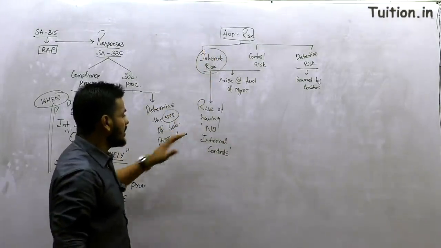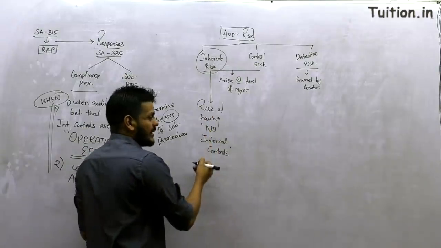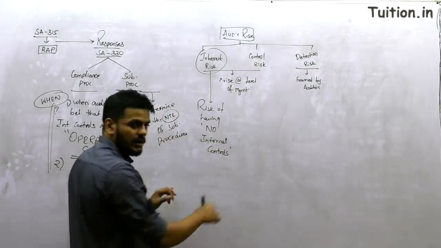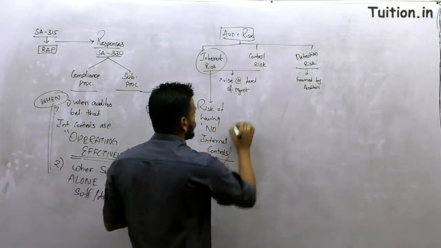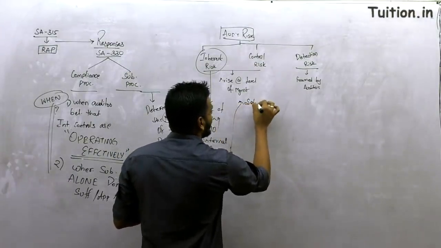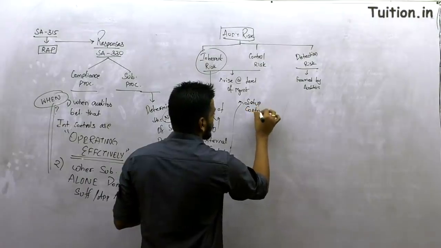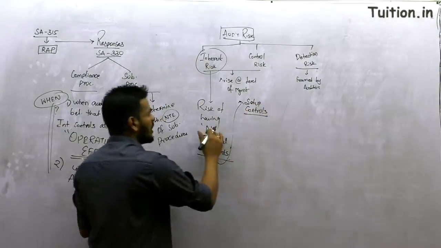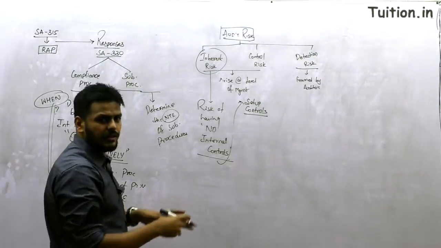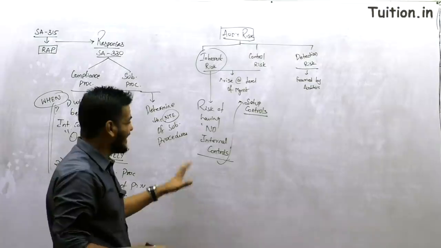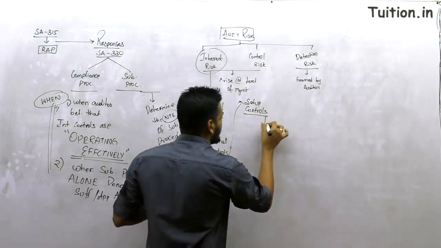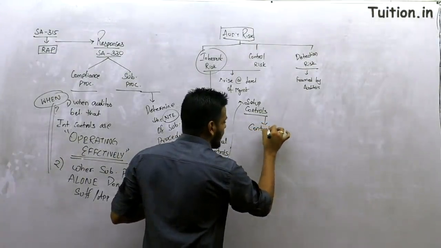So how do I counter this inherent risk? Since there are no internal controls, what is the solution? It is to set up controls, right? To overcome this, you set up controls. Now the moment you set up controls, there won't be any more inherent risk in that area. Of course it doesn't become zero, but there is always an element of control risk coming up.